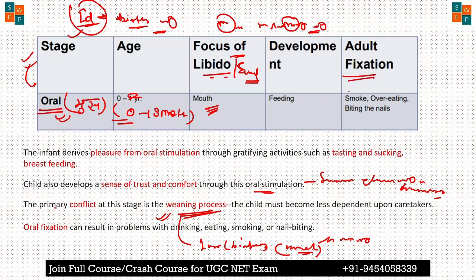Kind of fixation, that means later in the period of life, he or she will start smoking, overeating, okay, biting the nails, अपने नाखून वगैरह खाना, ये सभी के सभी फिक्सेशन कहलाते हैं.